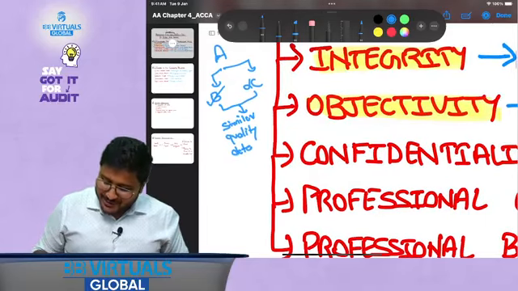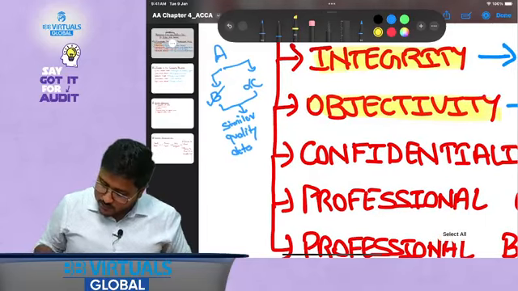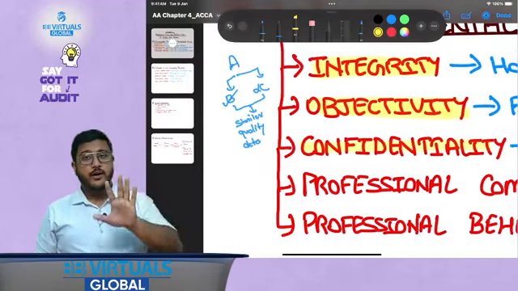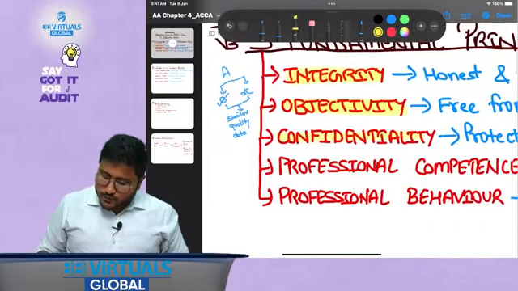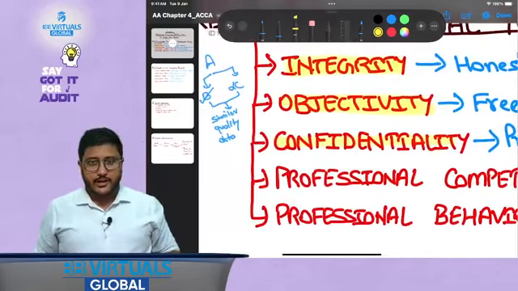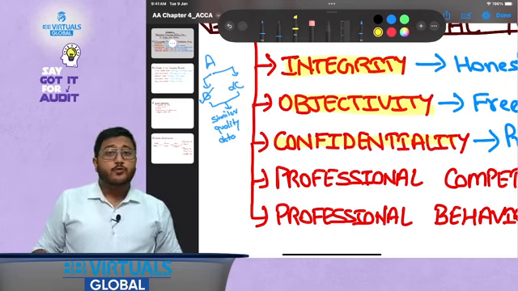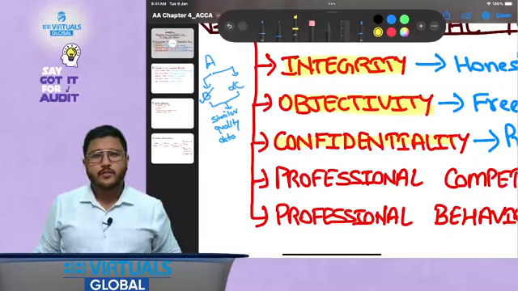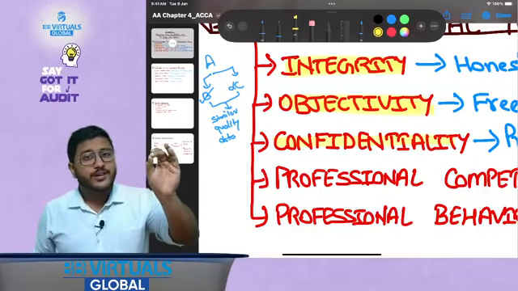Now let's go to the third thing, which is confidentiality. What are we studying? We are studying the 5 fundamental principles of professional ethics. Now you know what confidentiality says. Confidentiality says that whatever information you have gained as part of your professional assignment, you should not disclose it.